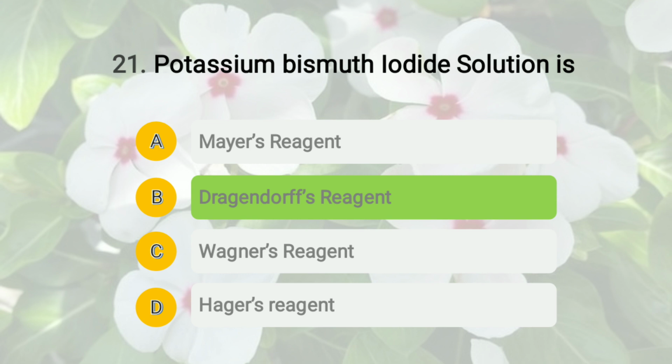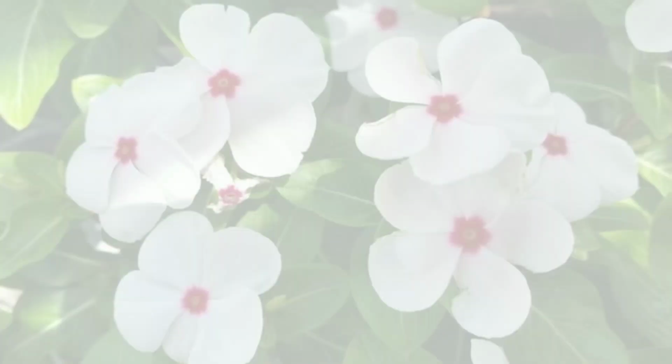It is nothing but potassium bismuth iodide solution, whereas Mayer's reagent is potassium mercuric iodide solution. Then Wagner's reagent is iodine and potassium iodide solution, and the last one, Hager's reagent, is made up of saturated solution of picric acid. Okay, then question number 22.